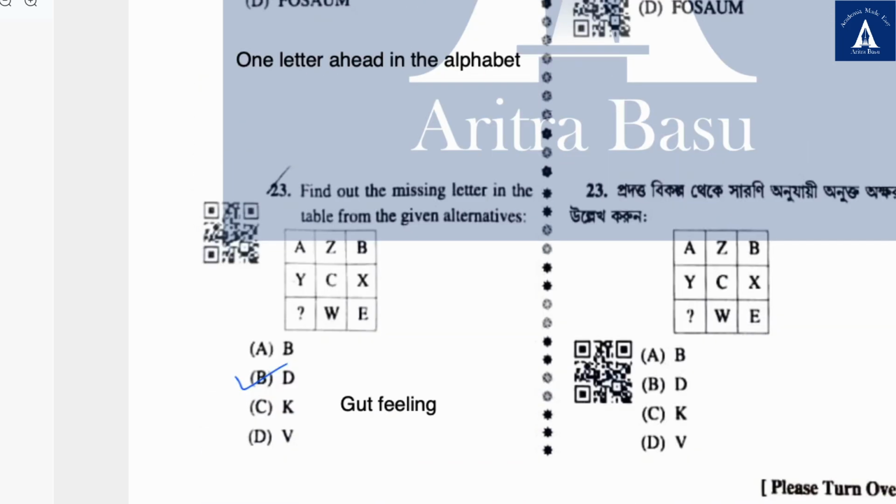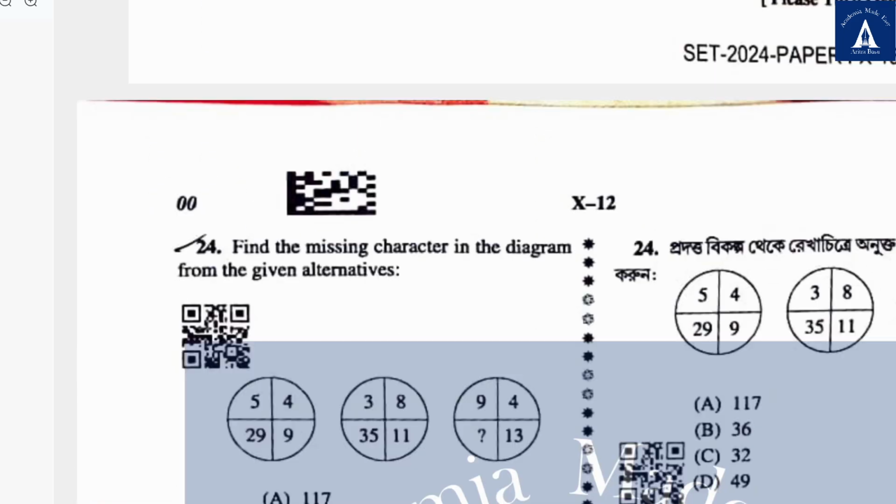23. Find out the missing letter in the table from the given alternatives. And this is just a gut feeling. There are the first 4 letters of the English alphabet, first 5 letters of the English alphabet and last 4 letters of the English alphabet. In that logic, I have established it to be D.